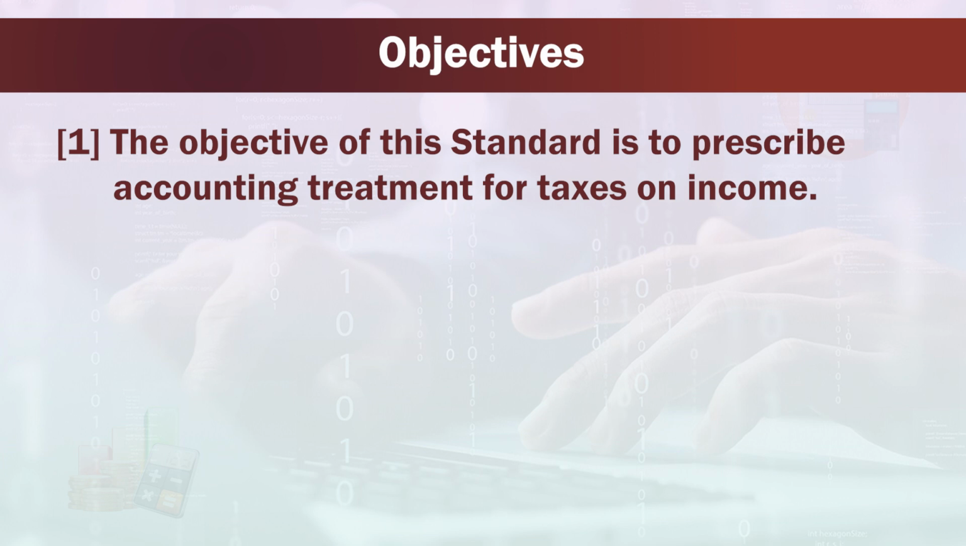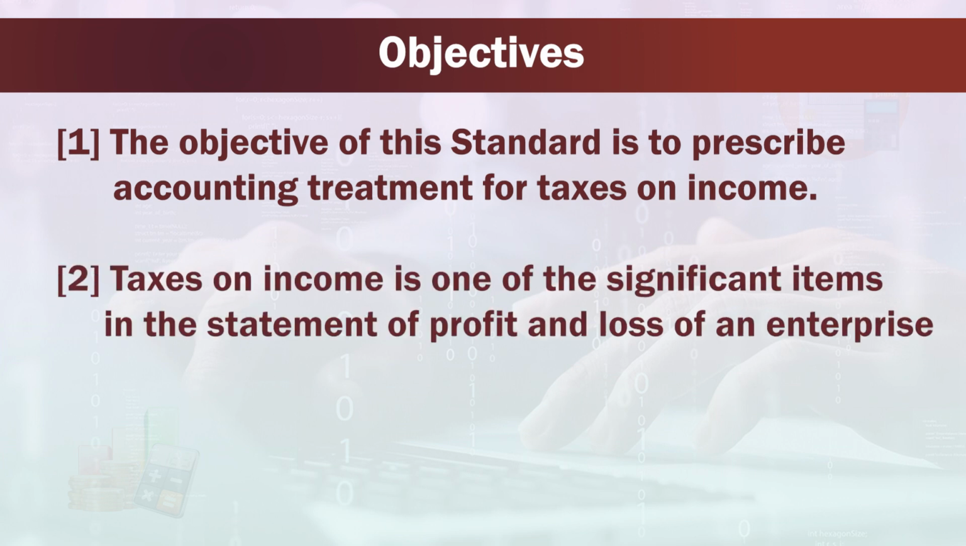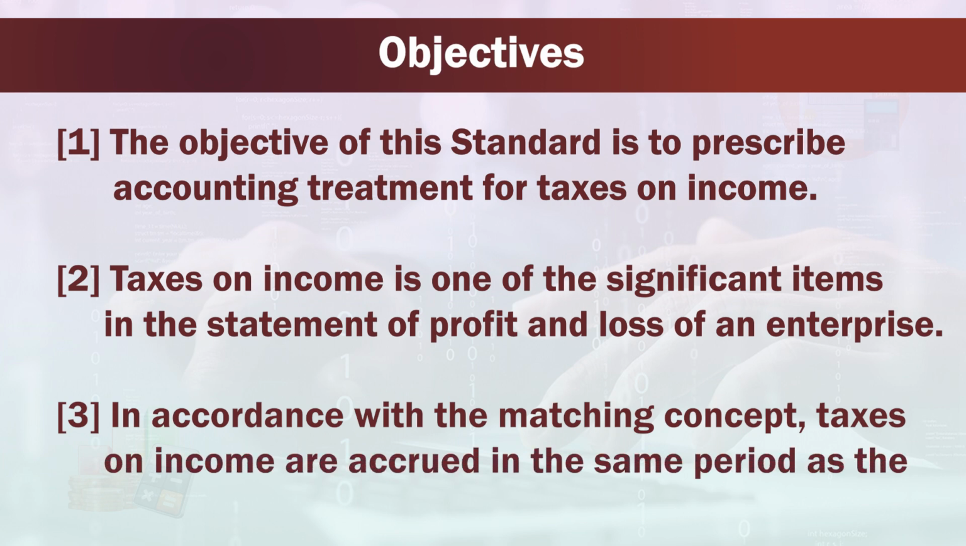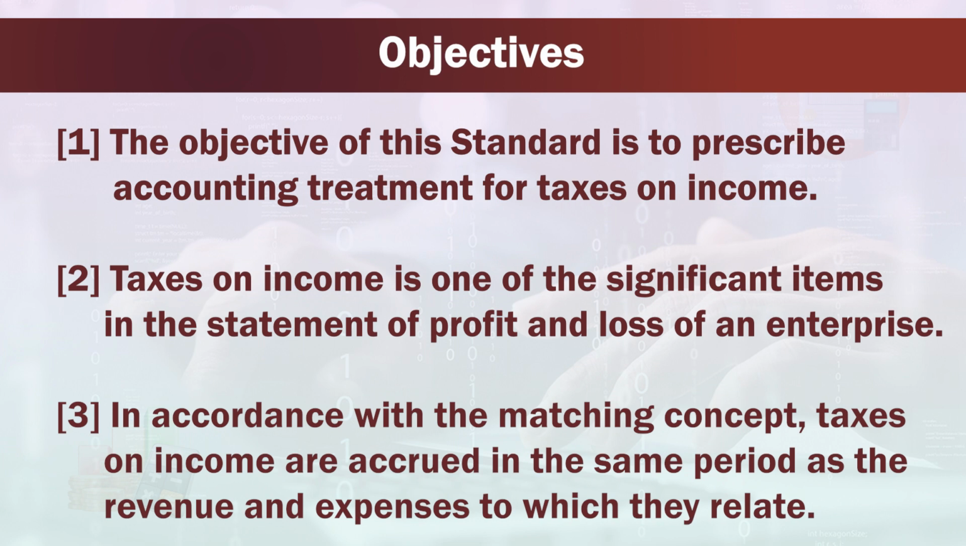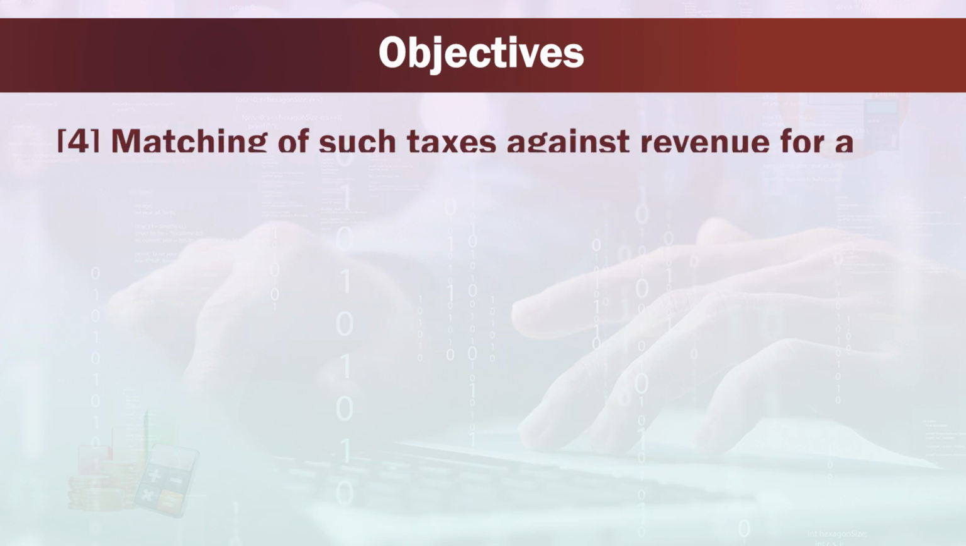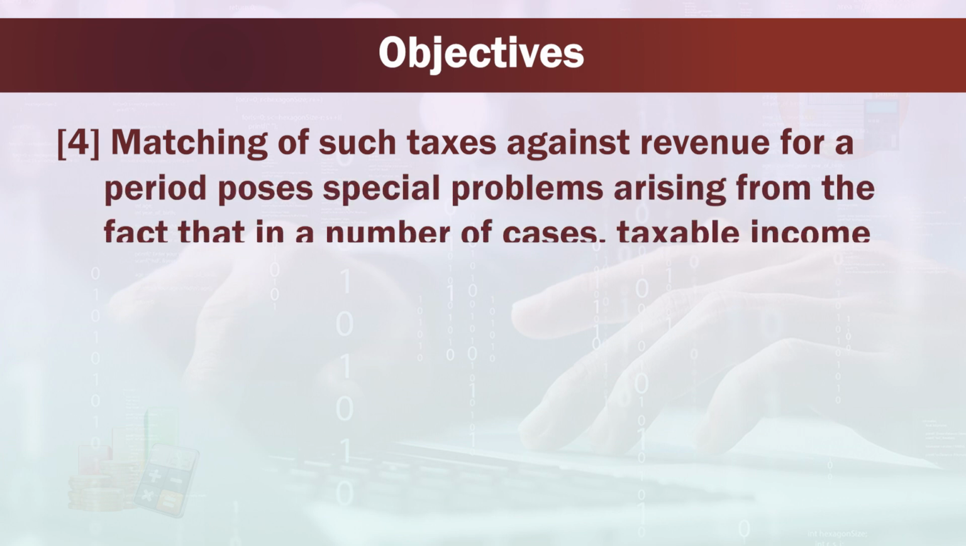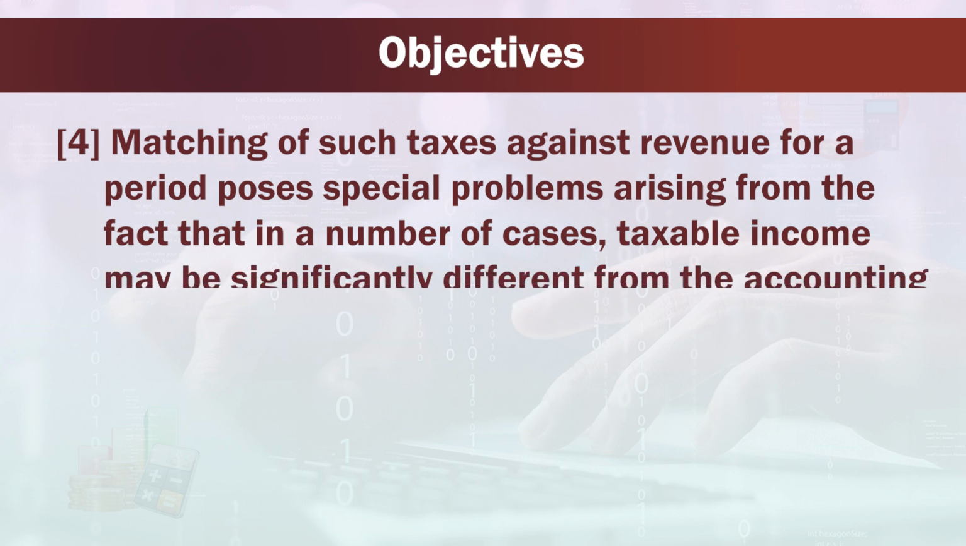Now, we will see the objectives. The objective of this standard is to prescribe accounting treatment for taxes on income. Taxes on income is one of the significant items in the statement of profit and loss of an enterprise. In accordance with the matching concept, taxes on income are accrued in the same period as the revenue and expenses to which they relate. Matching of such taxes against revenue for a period poses special problems arising from the fact that in a number of cases taxable income may be significantly different from the accounting income.